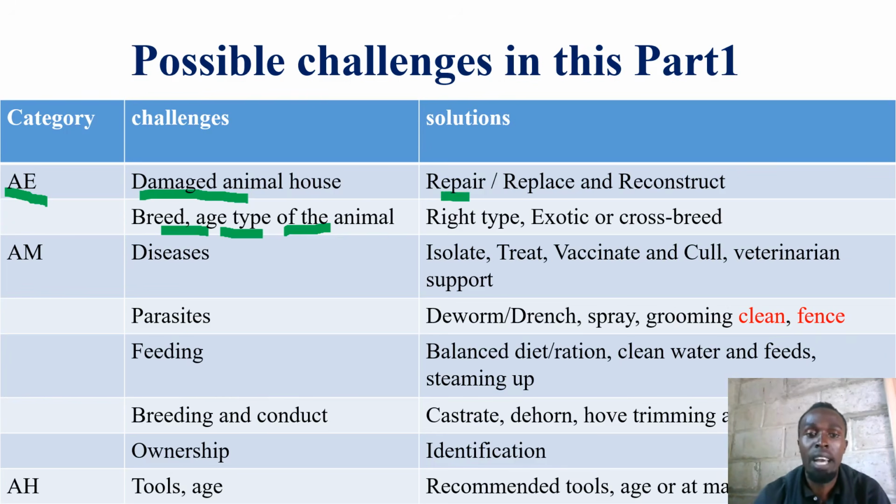And what are the possible solutions? Repair the damaged houses, replace the worn out parts like doors, timber, and maybe roofs. If the house is too old, then reconstruct. You're giving solutions to the damaged animal house. Then about the breed, the type and the age of the animal, we are saying, when selecting, select the right type of animal and the right stage of maturity.